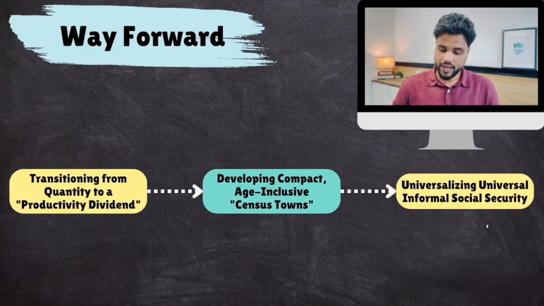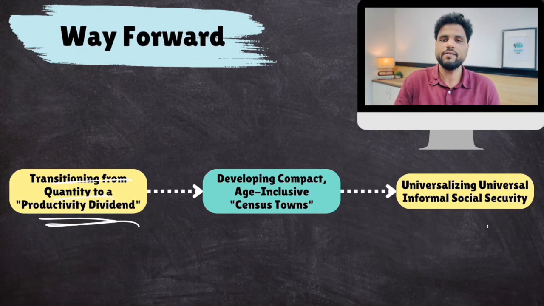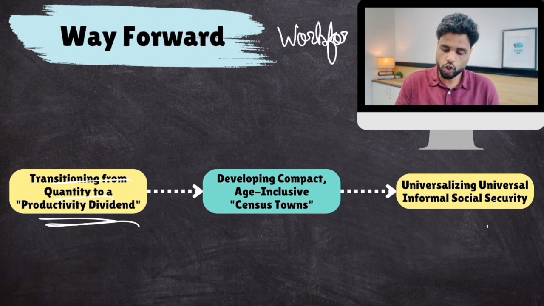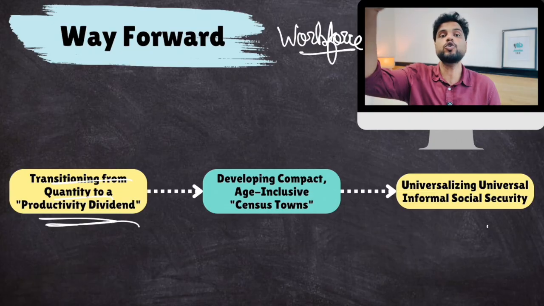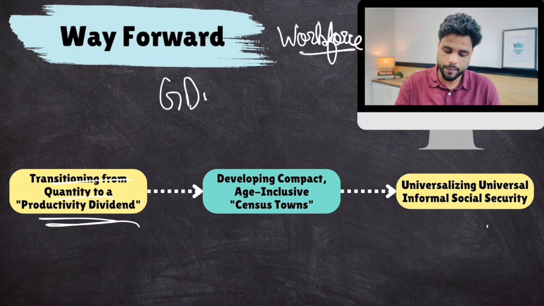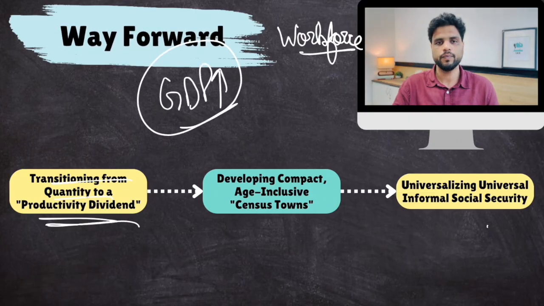Now, what should be our way forward? First of all, we need to transition from quantity to productivity dividend. If our workforce is going to fall, we need to make sure that they are not employed in low income jobs. They are skilled enough to be employed in high income jobs, so that very few people in India contribute so much that our GDP is still high. Economy is still growing.